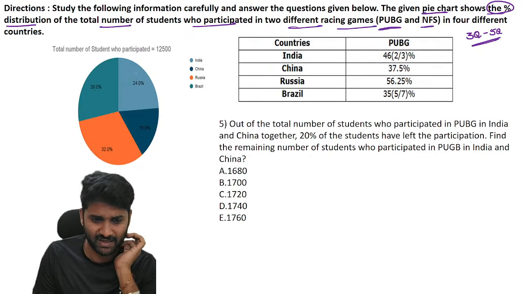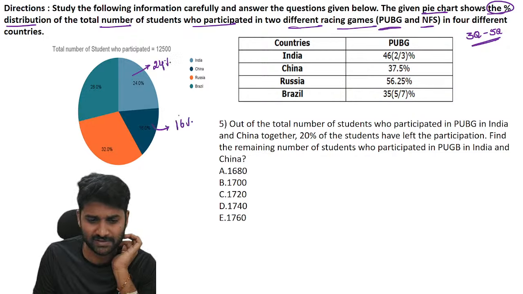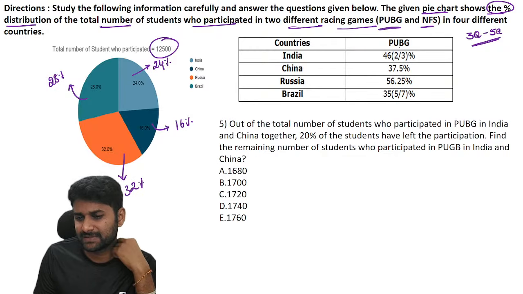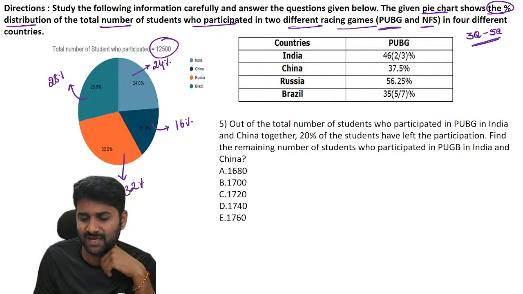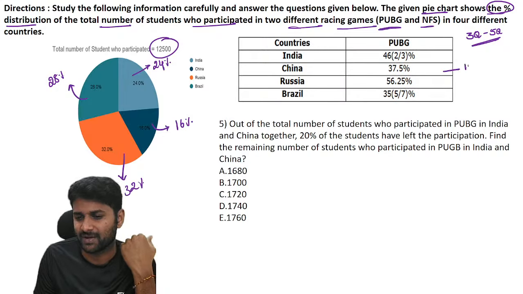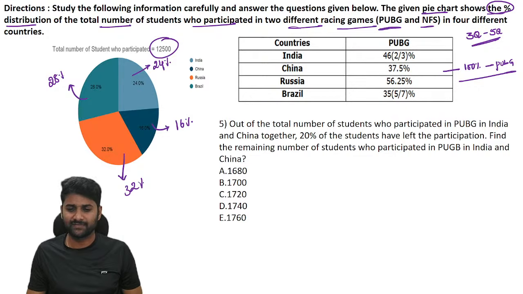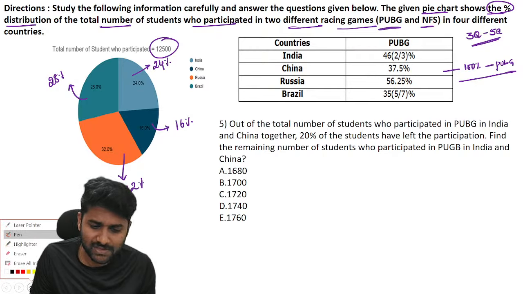The countries are given: India has 24% occupancy, China is 16%, Russia is 32%, and Brazil is 28%, and the total number of students is 12,500. Those are the reference people. And for the countries, they have given the PUBG share. India, 46 2 by 3% are using PUBG and the remaining is NFS. China, 37.5% only PUBG, and the remaining value means 100% minus the PUBG value. In the same way, Russia 56.25, and 35 5 by 7% is present. So this is the data given.